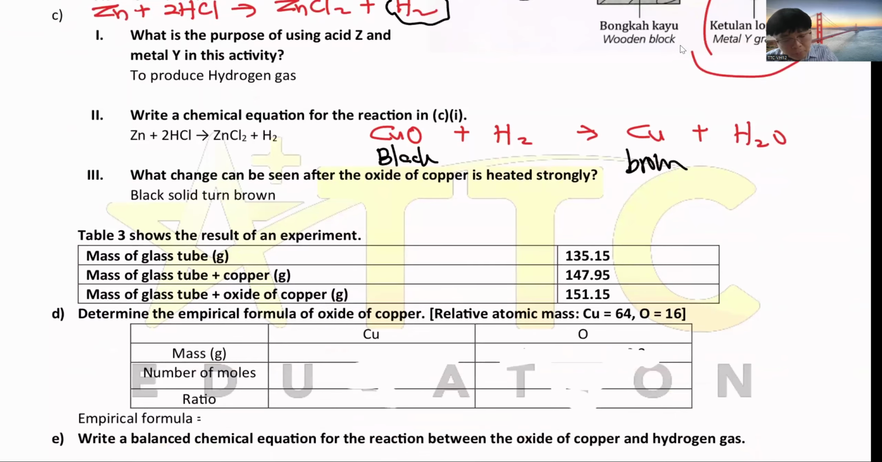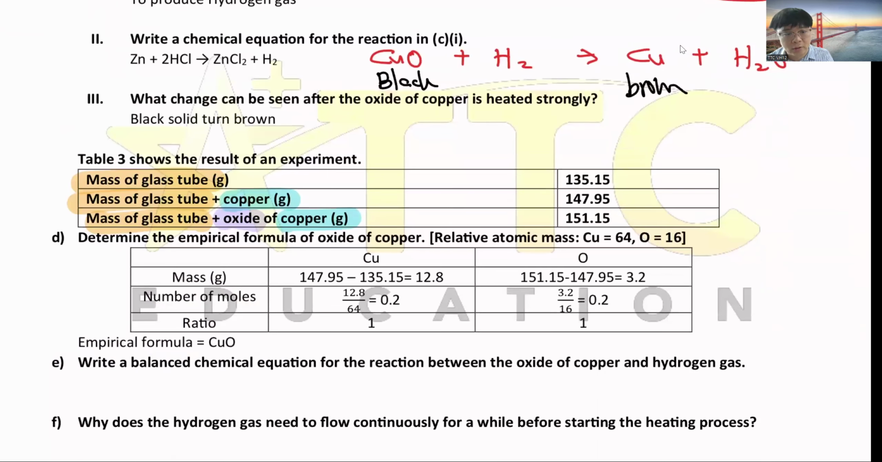So the glass tube, same as just now, started with copper oxide, then after that it turned into copper. So the starting is this: starting with copper oxide, at the end of the experiment it becomes copper, so the mass will decrease. To get the copper mass, take this one minus this one. To get the oxygen, you take the copper oxide mass minus the copper mass. After that, divide by the molar mass: one is 64, one is 16. You get the ratio 1 to 1. Then the answer will be CuO.